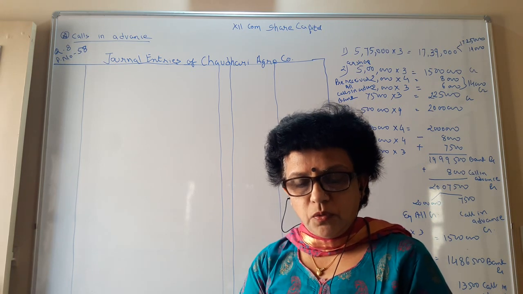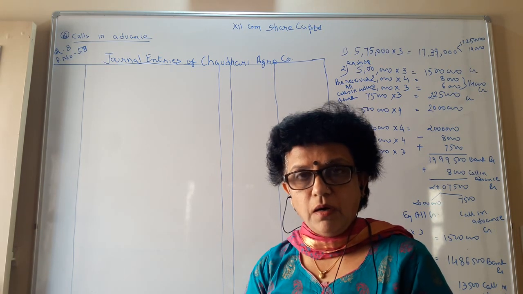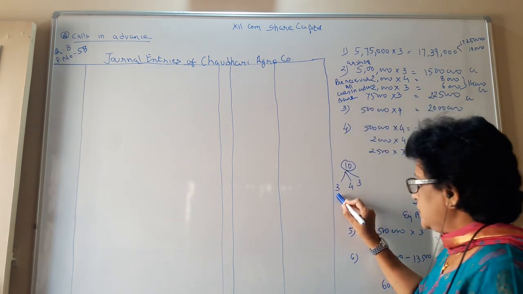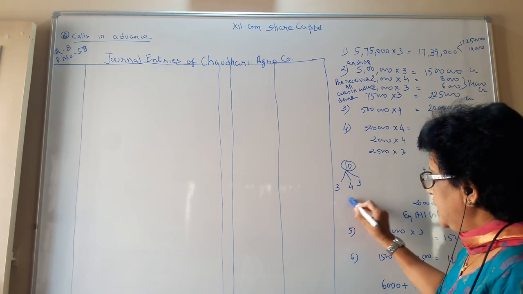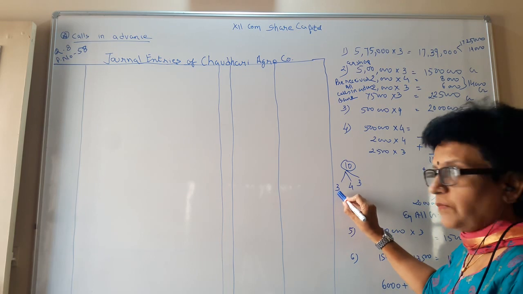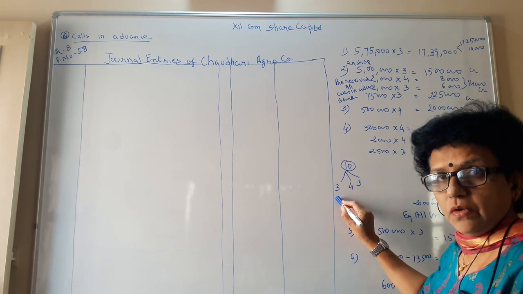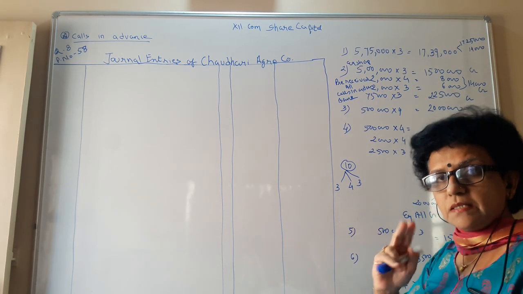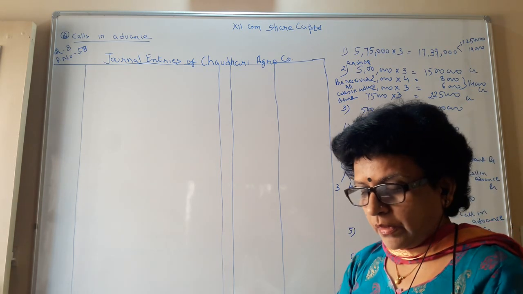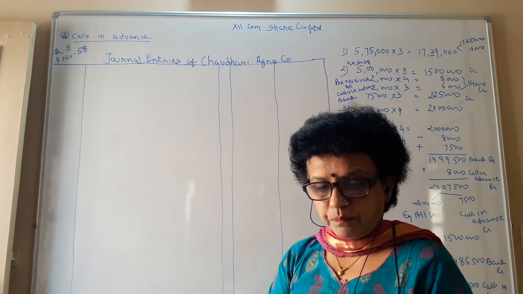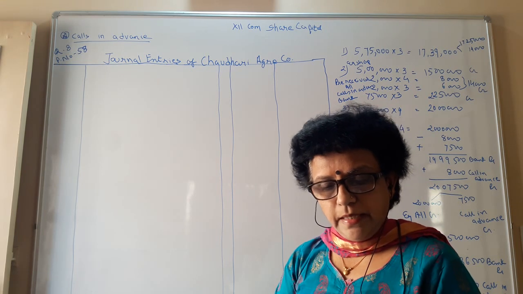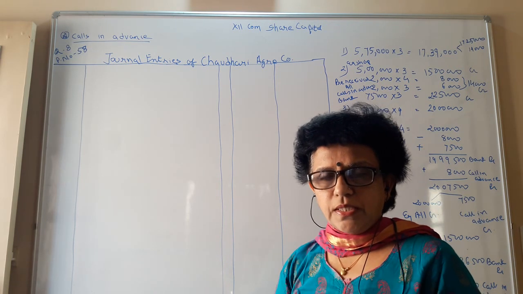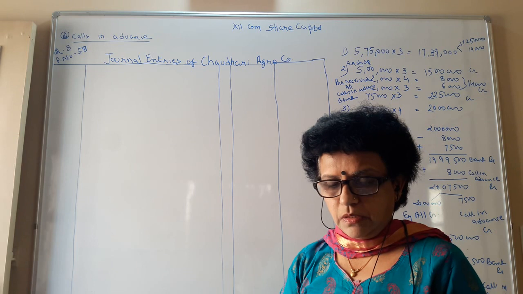Viral, who held 2,000 shares, has paid the full amount of 10 per share along with the application. So at the time of application only, instead of paying 3 rupees, he has paid altogether 10 rupees. So you have calls in advance for allotment also and for the final call also. That is for how many shares? 2,000 shares, keep in mind. Then the company allotted him all the shares applied for. Means whatever he applied for, 2,000 shares, all are issued to him.